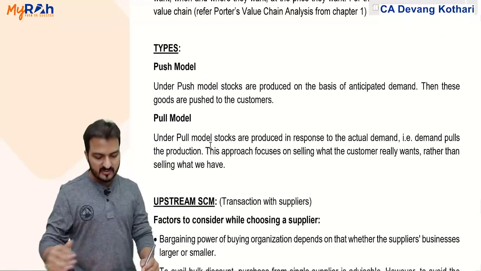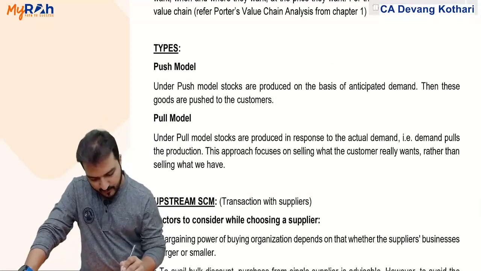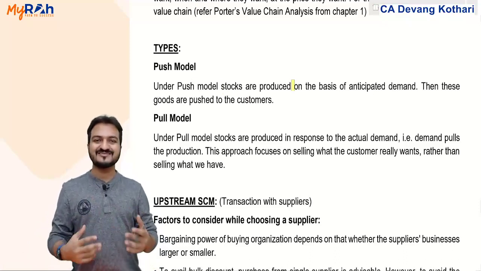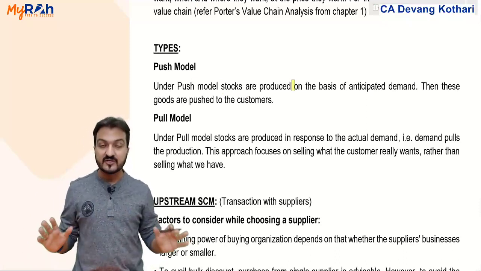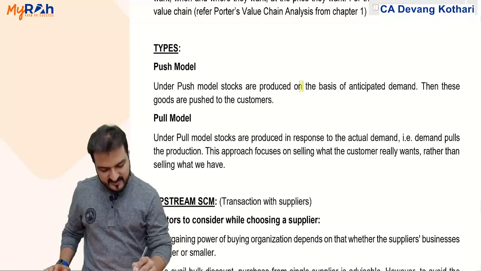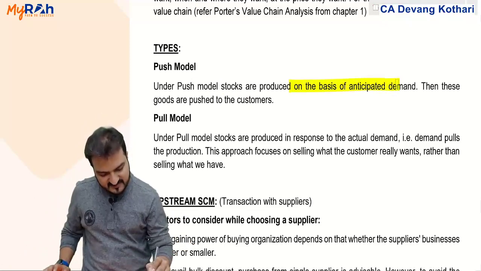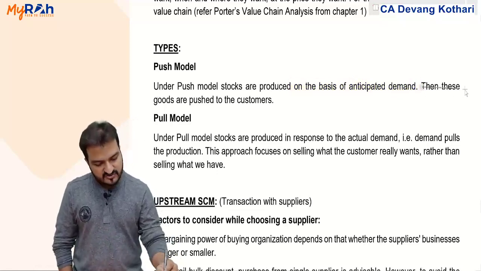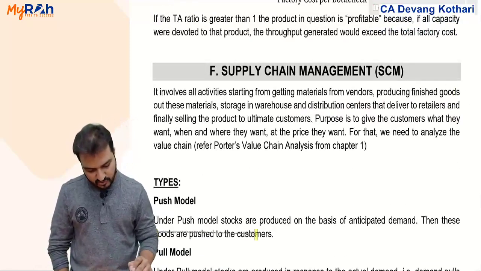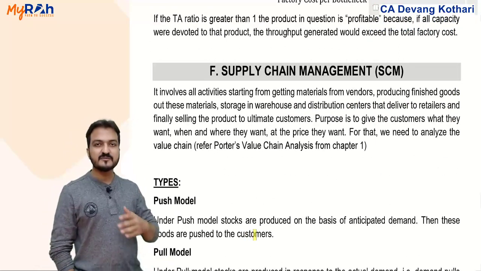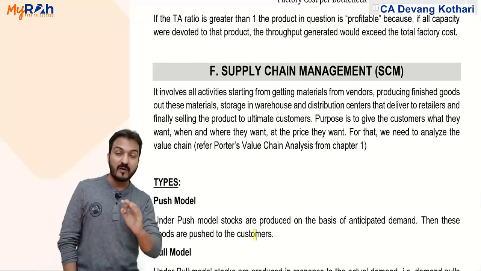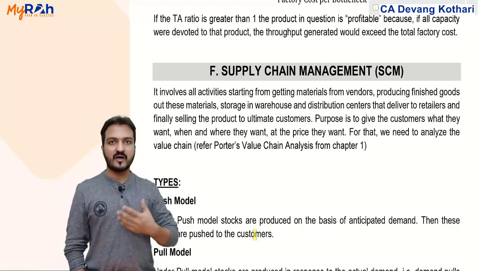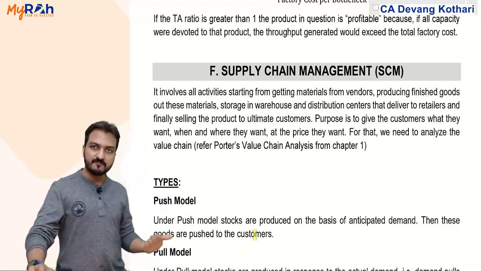Now under supply chain there are two types given in your book: push model and pull model. Push model says that production is done by yourself, whatever the company wants to produce. So production is done on the basis of anticipated demand, and then these goods are pushed to the customers. In other words, I will tell the customers that you buy what I produce. That is called a push model.